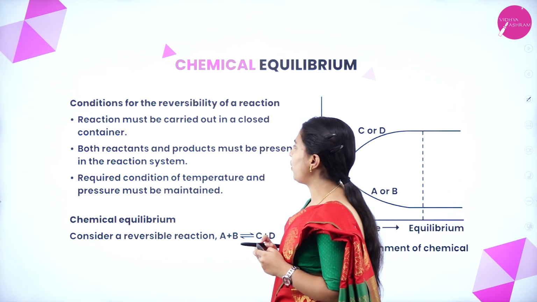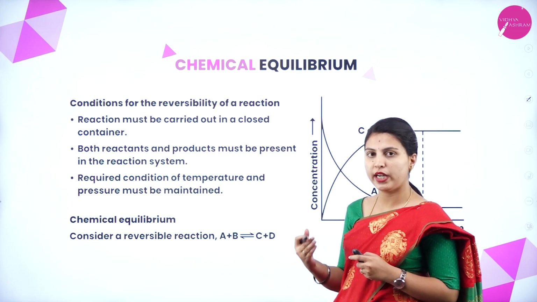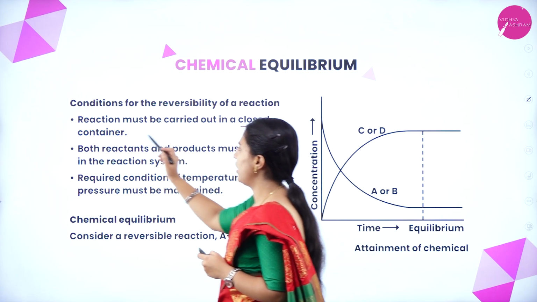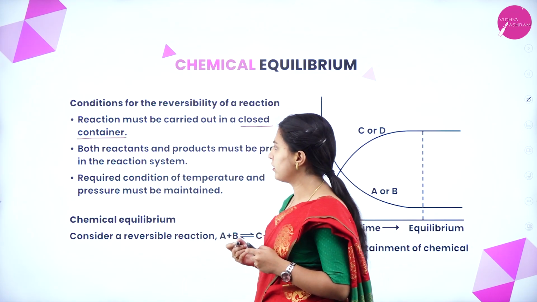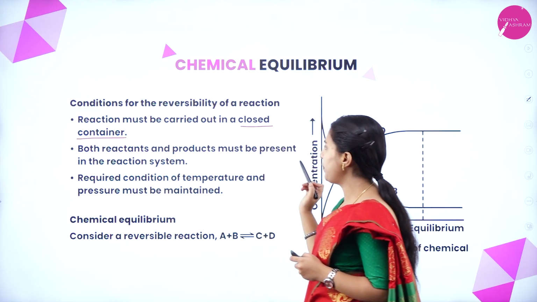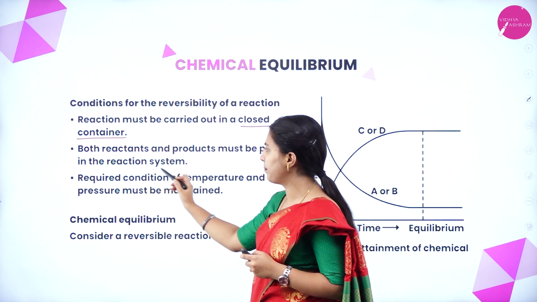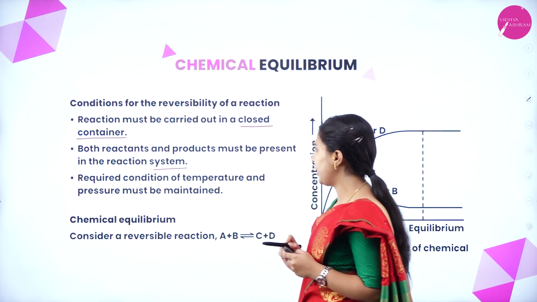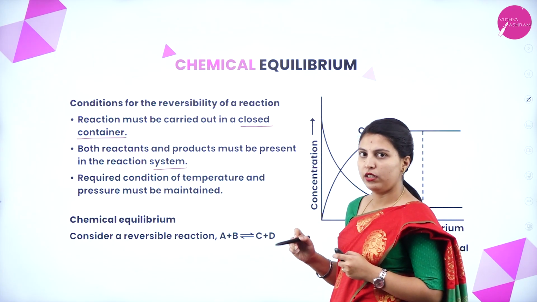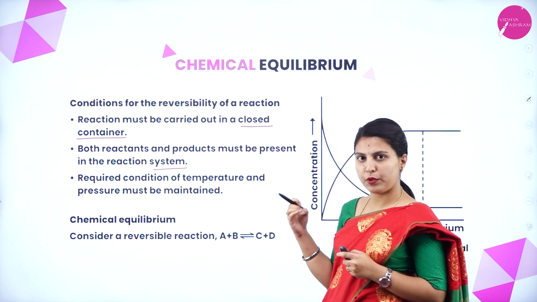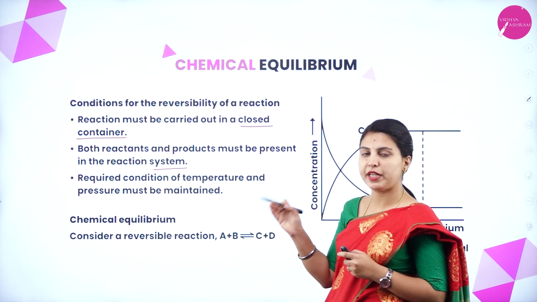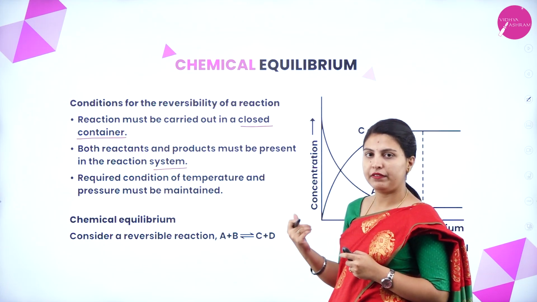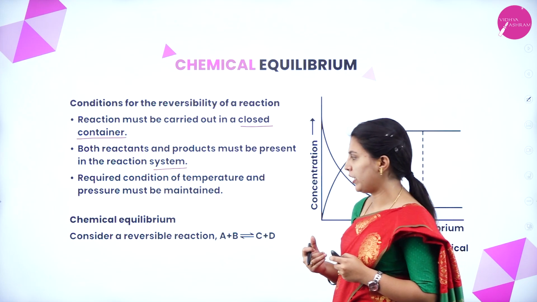Conditions for the reversibility of a reaction. What are the conditions for a reaction to be reversible? The reaction must be carried out in a closed container. If it is in a closed container, it can be reversed. Both reactants and product must be present in the reaction system. The required temperature and pressure must be maintained. The same temperature and pressure that was provided for the formation of product should be maintained in the closed container. If not, it cannot be reversed if it escapes from the closed container.